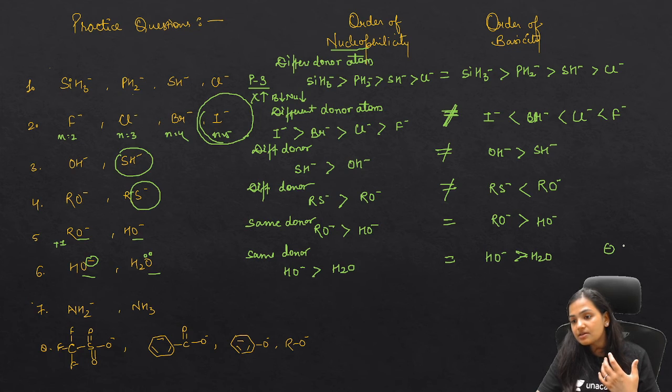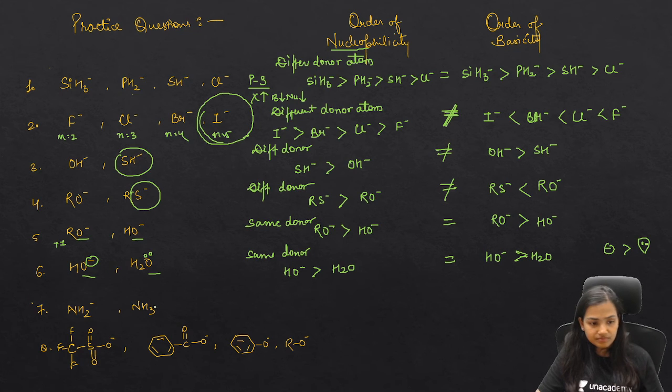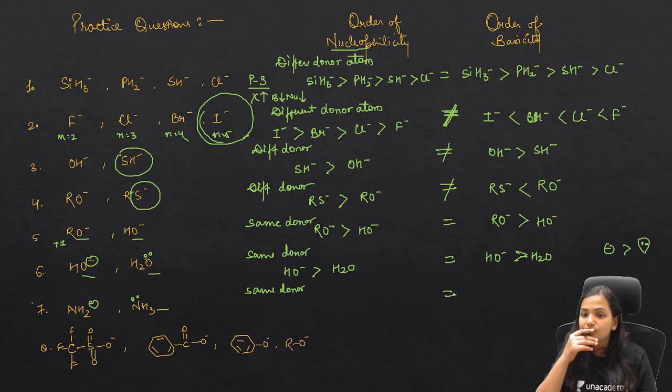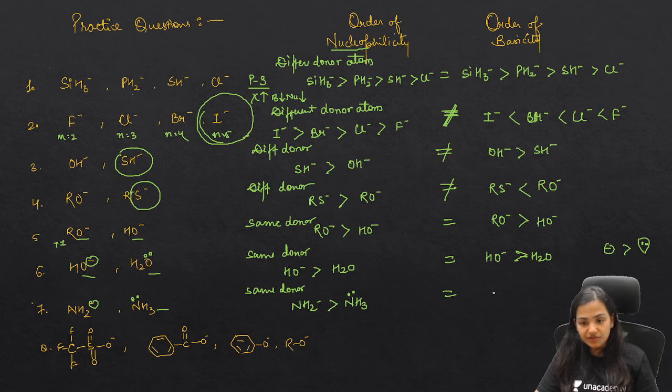Always negative is a better nucleophile than the lone pair. Here we have the negative charge and here we have the lone pair. Again the same donor atom, and for the same donor atom we know whatever the order of basicity is going to be the order of nucleophilicity. So this is a negative, this is a lone pair. Of course the negative one is going to be a better nucleophile than the lone pair, because it will get neutralized by attacking any of the deficient centers, so the reactivity increases.